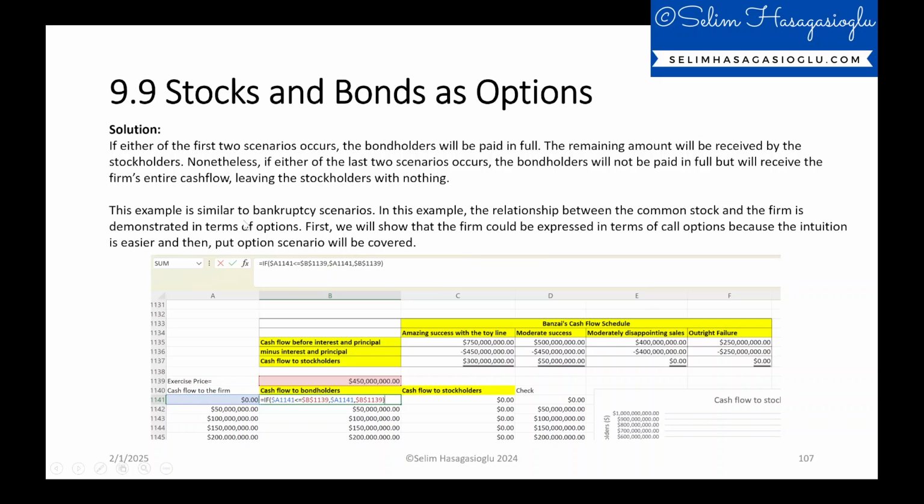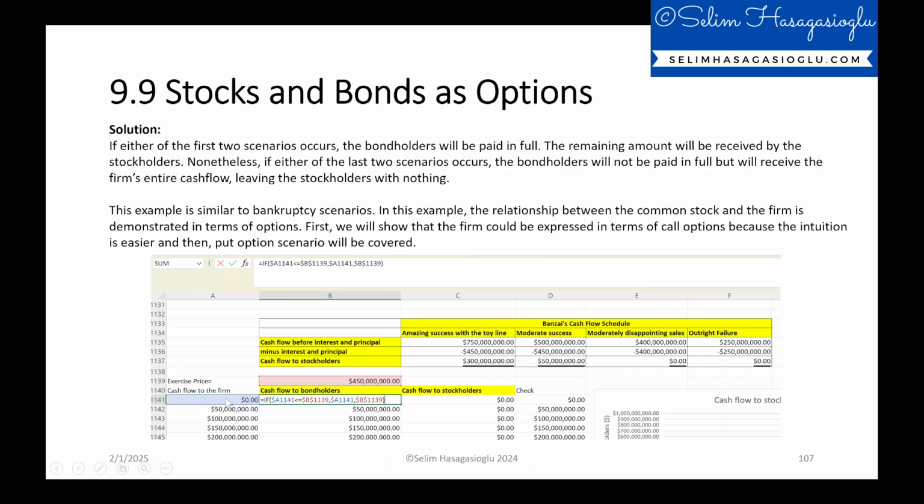So, on an Excel spreadsheet, I created this model. The exercise price here will be $450 million because this will trigger whether the stockholders will own the firm or bondholders will be paid in full or not, and receive everything the firm has generated. So this will be your exercise price. I will explain this in a minute on the following slide.